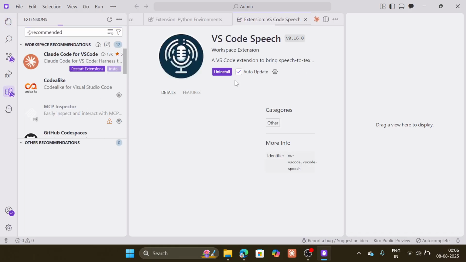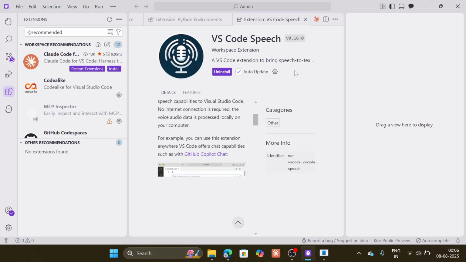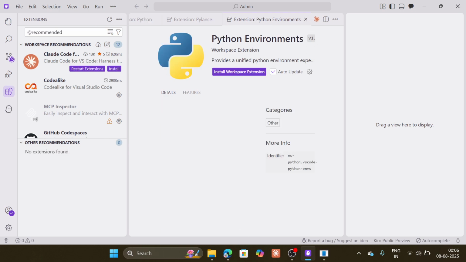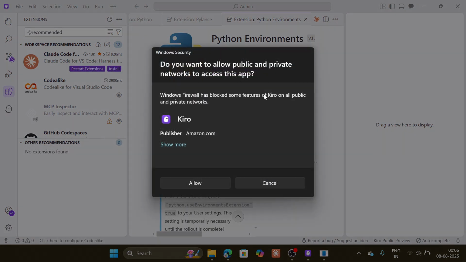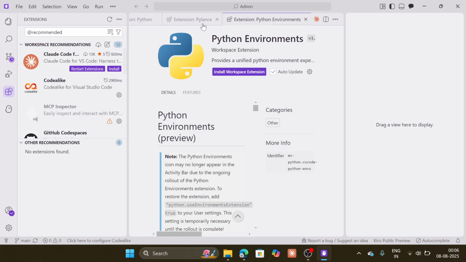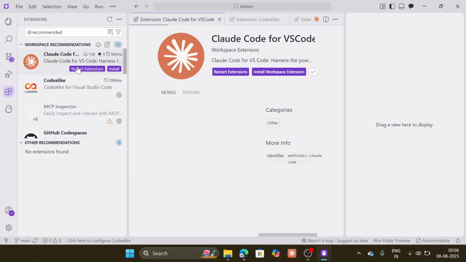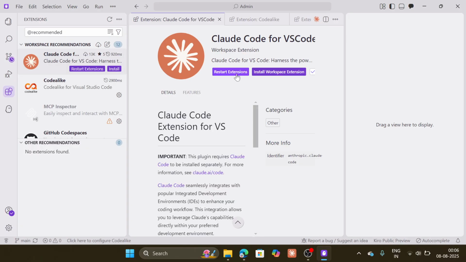Let me install the VS Code Speech and Python extensions, allow it, and the Claude Code extension. Claude Code is one of my favorite tools. Restart extension. Okay, perfect. We are good to go.